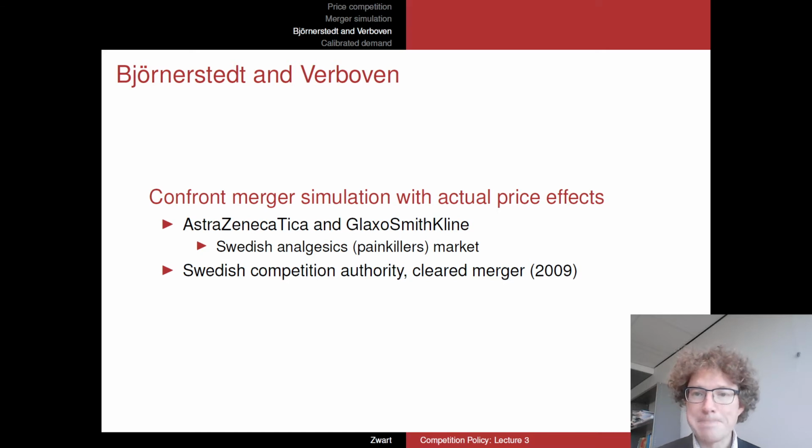So in the Commission case that we just looked at, basically what the Commission had been doing was a prospective analysis. So they asked, well, we have the current situation before the merger, and we're going to predict what's going to happen to prices ex ante based on this merger simulation. And in response to the outcomes of that merger simulation, they decided to do something about the situation, and asked for some commitments on the part of these merging firms.